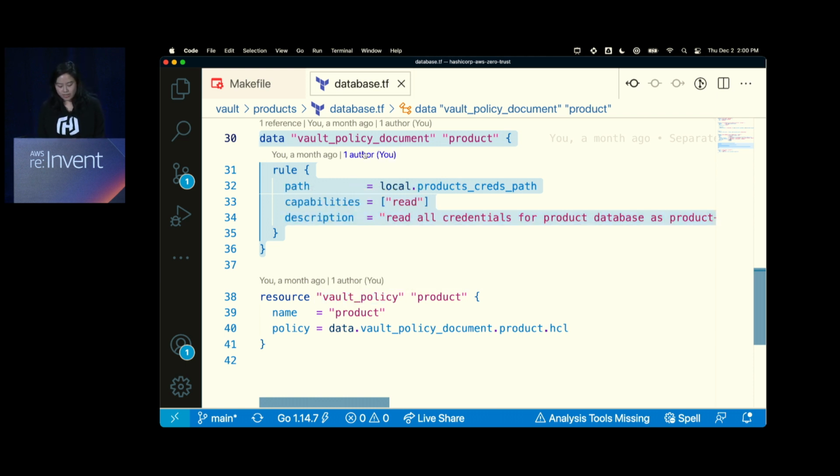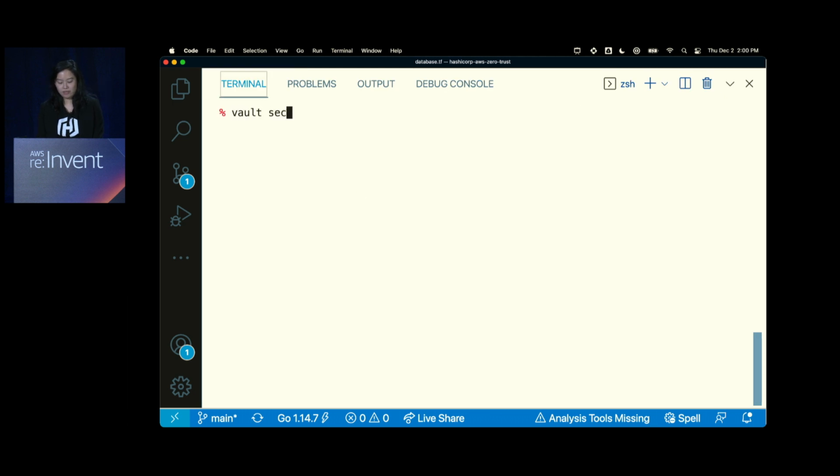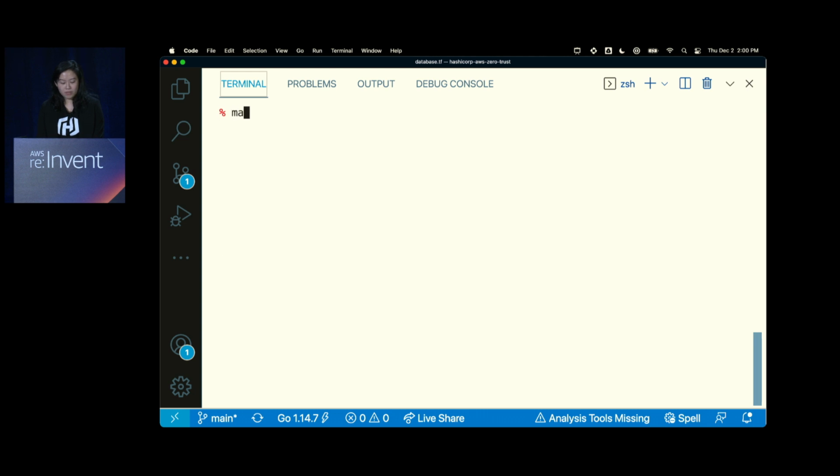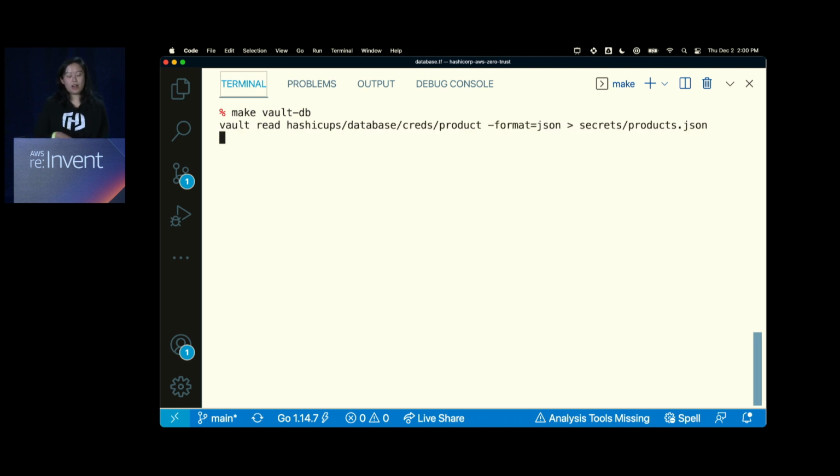So when I examine my secrets engines once again, I'll give you a look. I've created yet another database secrets engine here. It's at, again, HashiCorp/database. And if I run this command manually, this is not something that you will necessarily do manually. This is something that the product API, the service itself, will do. You don't do this, but I'll show a little bit about how this happens automatically.